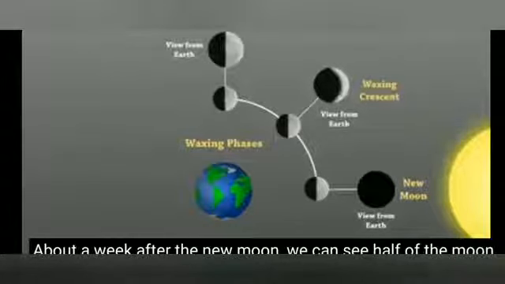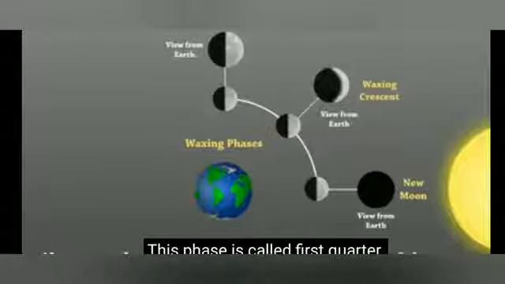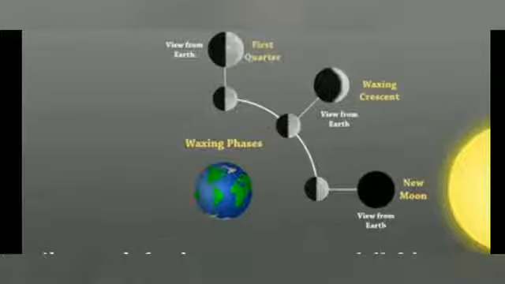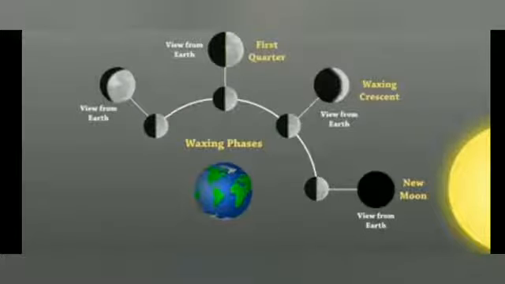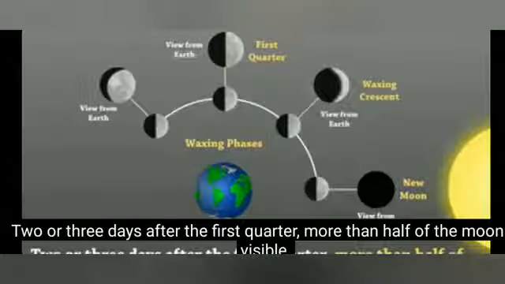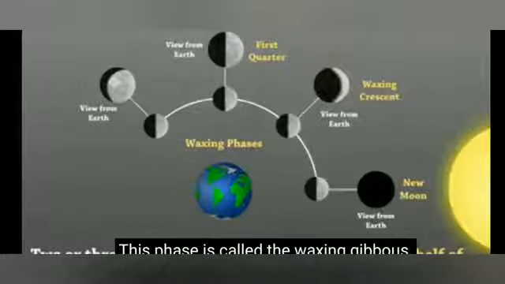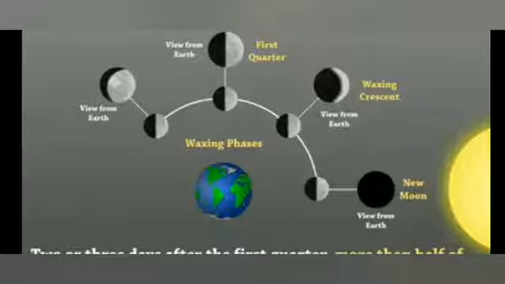About a week after the new moon, we can see half of the moon. This phase is called first quarter. 2 or 3 days after the first quarter, more than half of the moon is visible. This phase is called the waxing gibbous.